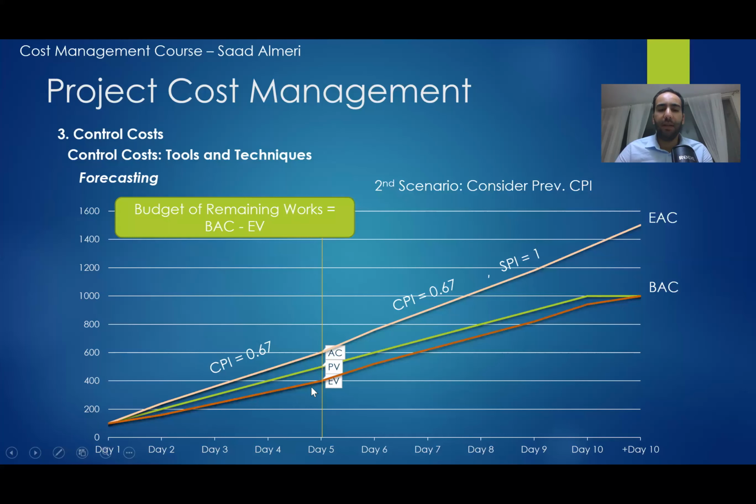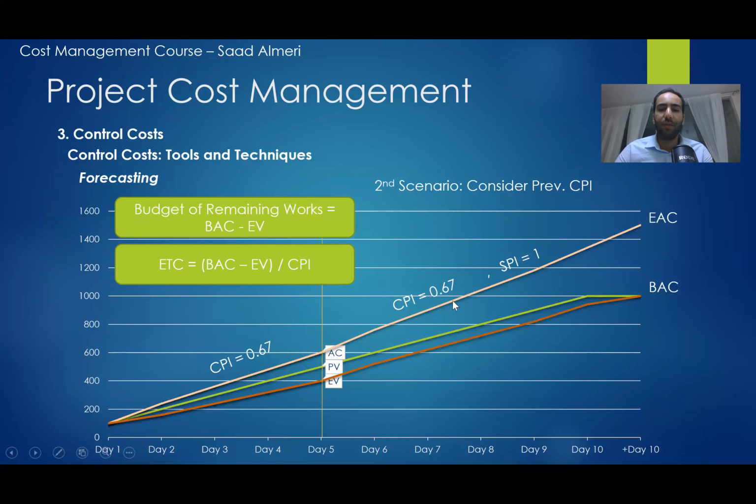We earned 400. There is 60% remaining of the project, which is 600. Estimate to complete: now, how much more am I going to spend? We have 600 value, let's say, that we still have in the project. We divide this 600 by the CPI, which is 0.67, because we are assuming that we will also have bad performance in the future.